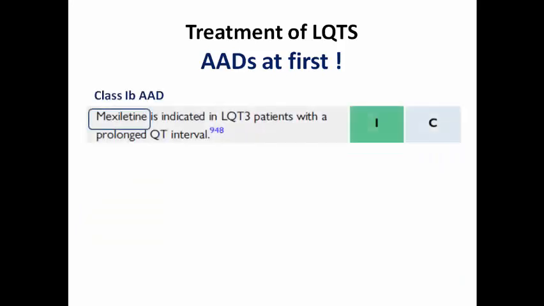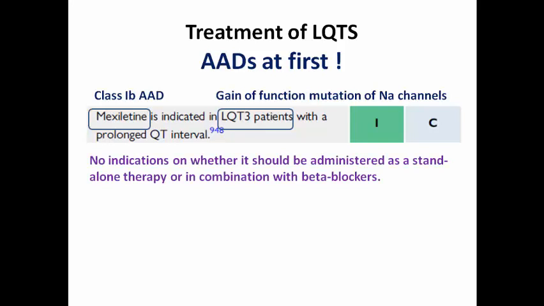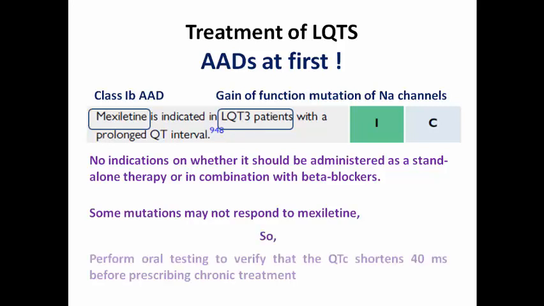Mexiletine is a sodium channel blocker belonging to the class 1B antiarrhythmics, indicated in long QT syndrome type 3, which represents a gain of function mutation of the sodium channel. So a sodium channel blocker here is beneficial. There are no indications whether it should be administered alone or in combination with a beta blocker. Also, some mutations of long QT type 3 may not respond to mexiletine, and so we need to perform an oral test to verify that the QT interval shortens by 40 milliseconds before prescribing it as a chronic treatment.